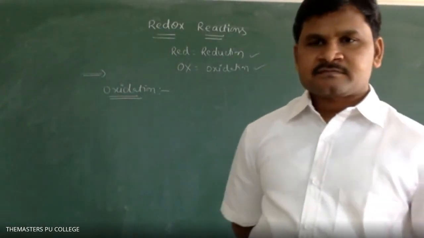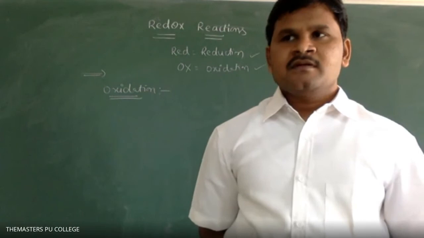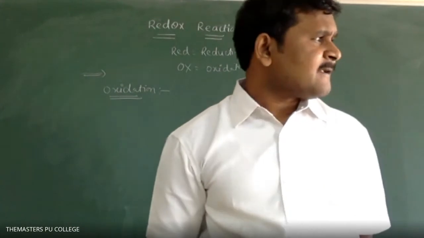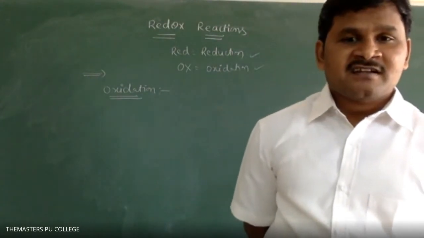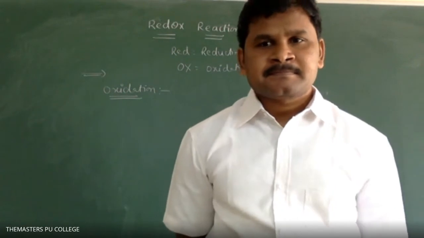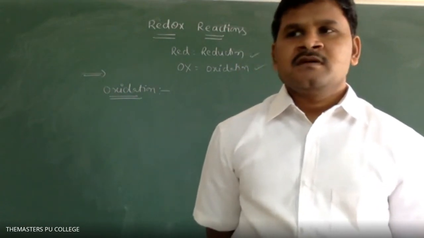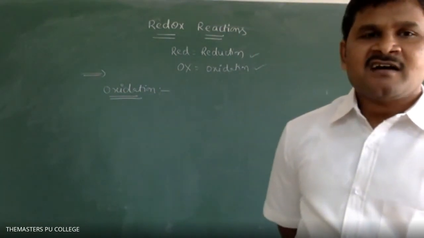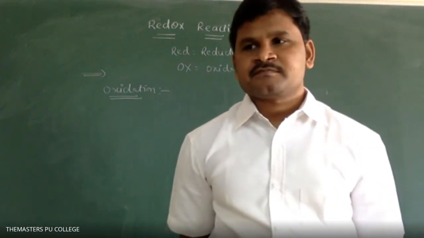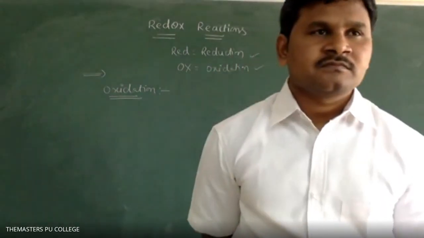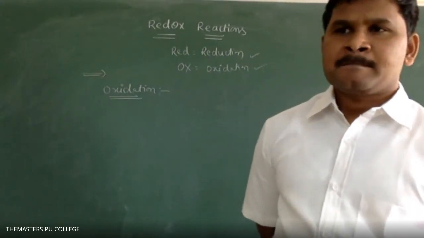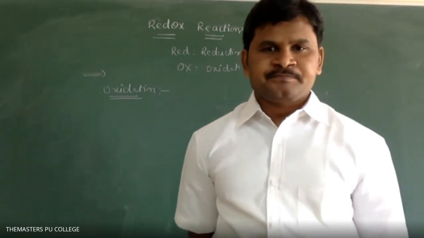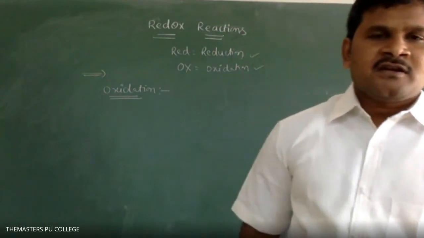Oxidation: loss of electrons, addition of oxygen or removal of hydrogen. Addition of oxygen or removal of hydrogen is called oxidation. Now please observe one example.